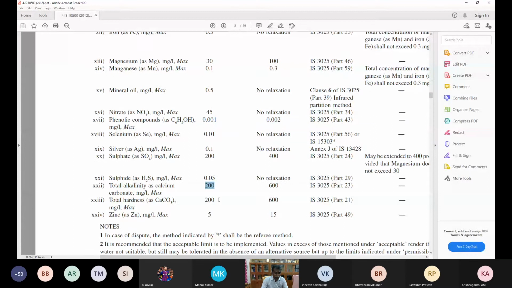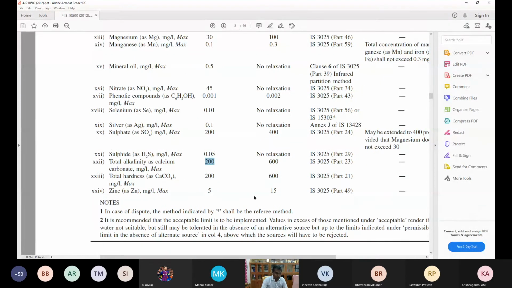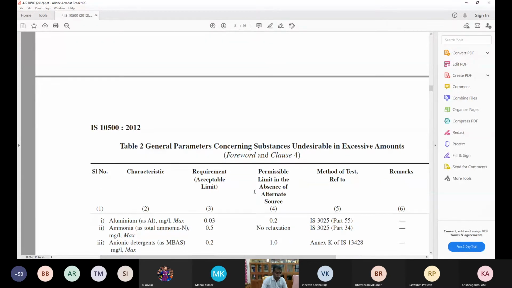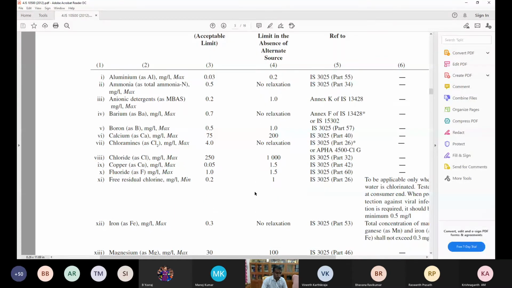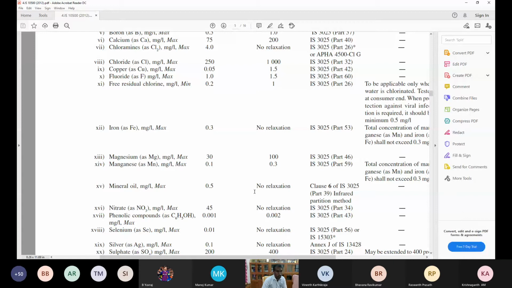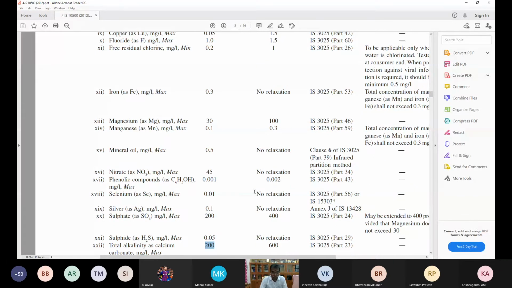So at least I request all of you to go through this IS 10500 and have a look. Be familiar with 5 important physical characteristics and 5 or 6 important chemical characteristics. You should know the alkalinity limit, the hardness, calcium, magnesium, iron, nitrate, and sulfate. So alkalinity, sulfates, chlorides, hardness, nitrates, calcium, and magnesium. At least 10 to 12 parameters you can remember. That will be very useful for your understanding.